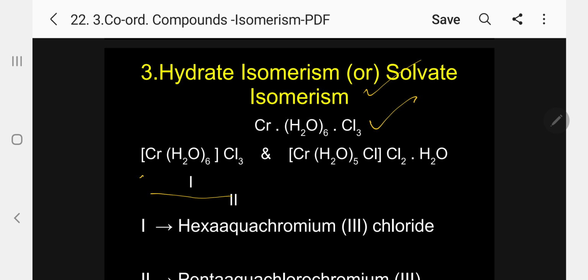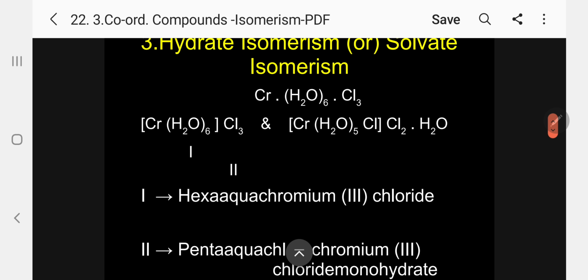Specific example number 1: [Cr(H2O)6]Cl3 with Cl3 outside, and [Cr(H2O)5Cl]Cl2·H2O. So the difference here inside the coordination sphere: in the first one, 6 water molecules are there, and in the second case, kindly follow, there are 5 water molecules, and 1 water molecule is coming out of the coordination sphere. So the difference is in the arrangement of H2O in the coordination sphere. That's why we call it hydrate isomerism.